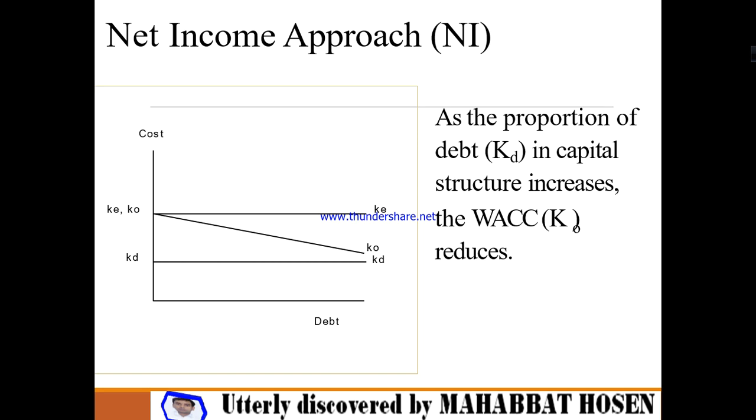In fine, we may say that if you increase the debt capital, then the weighted average cost of capital will reduce.